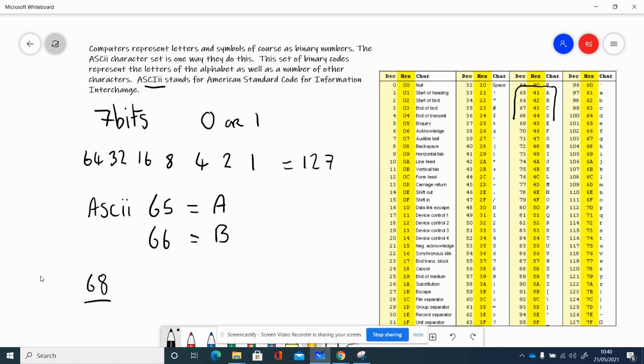So you only have to think about doing 65, 66, 67, which is going to be a C, and 68, which is going to be a D, because they just follow on numerically. And you can see that on this chart. All of the capital letters are between 65 and 90, with Z being 90.